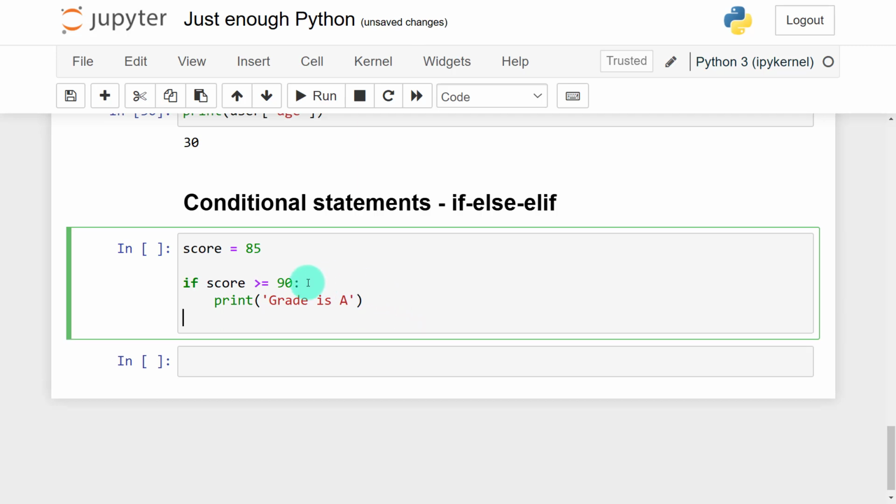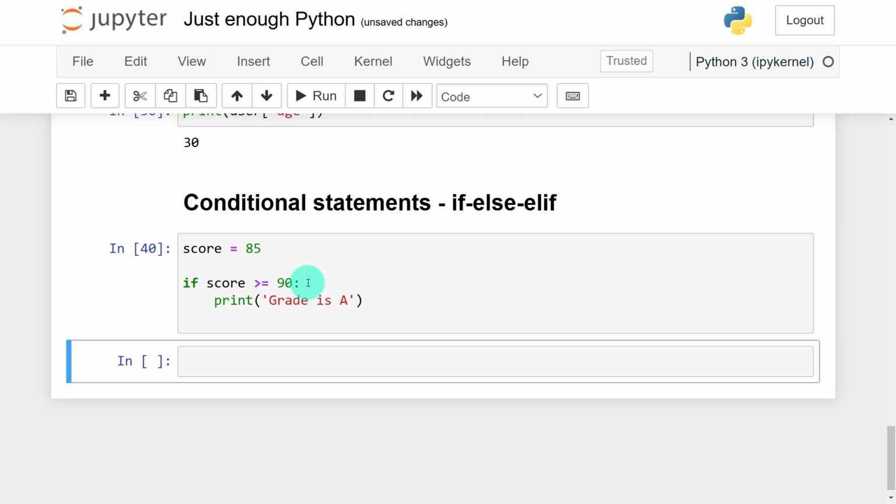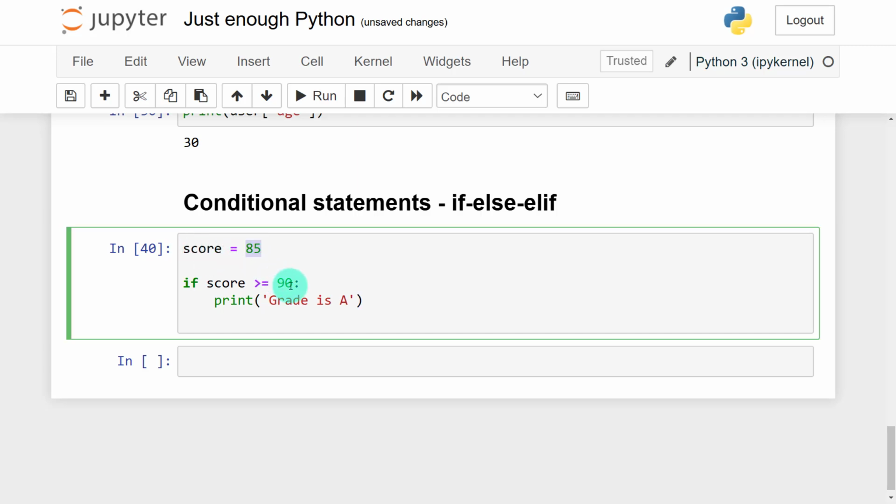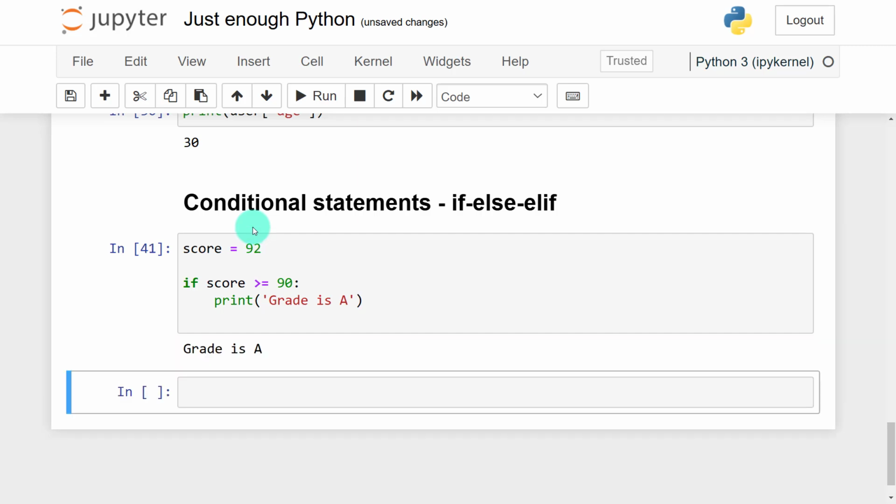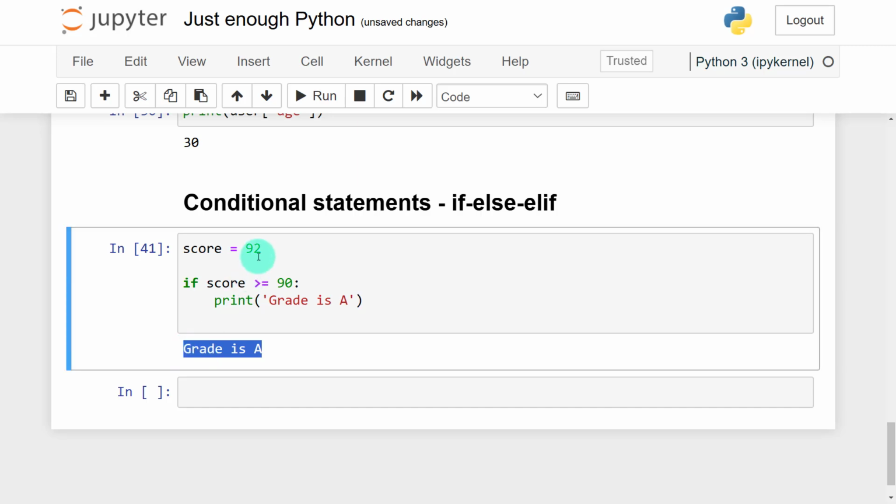Now let's first try to run this. When I run this, nothing is going to happen. Why? Because the score is actually less than 90. So let me convert this to 92 and see. When I convert that to 92, I'll get grade is A. But what if I take it back to 85?